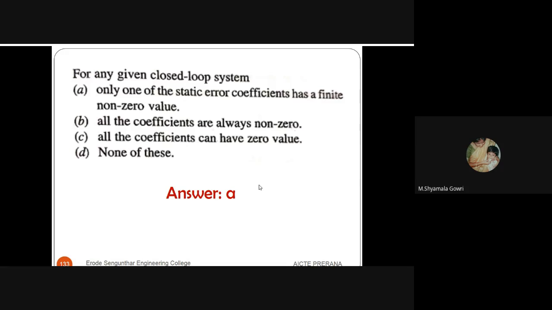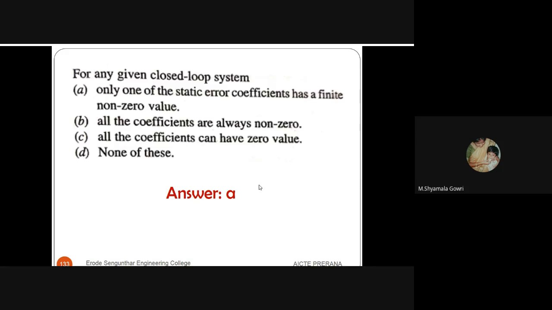For the acceleration coefficient, the Ka value is limit S tends to 0, S squared into G of S into H of S. Here it is not given, so the answer is D, none of these.